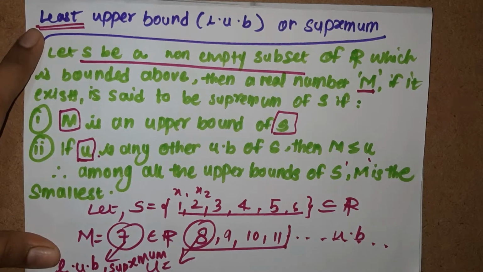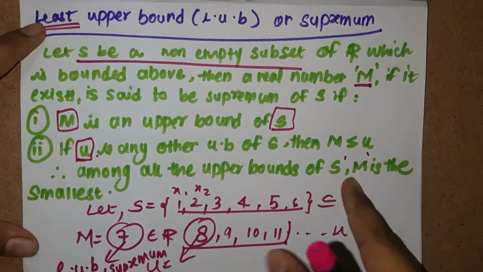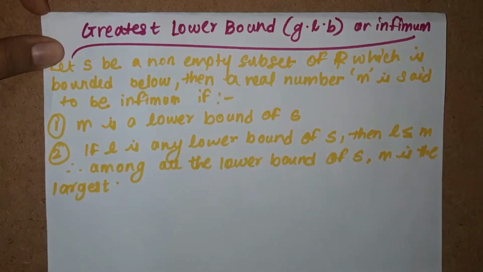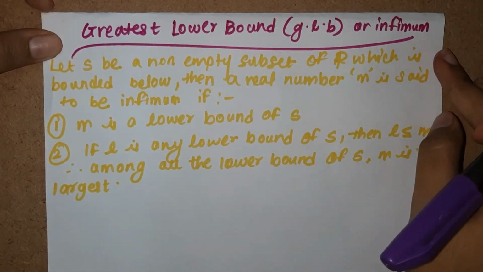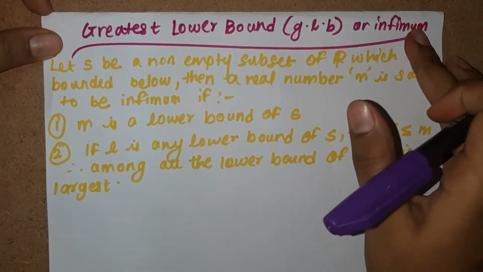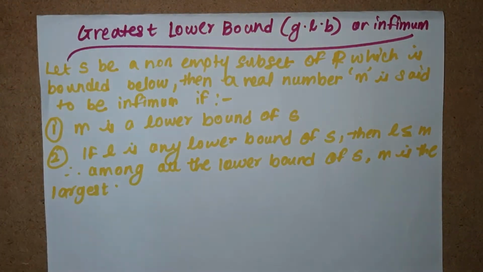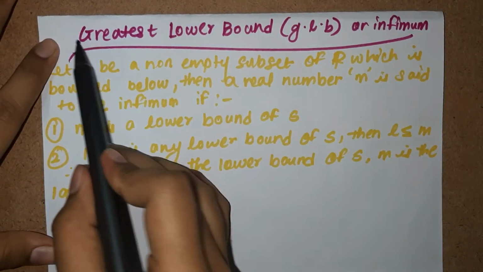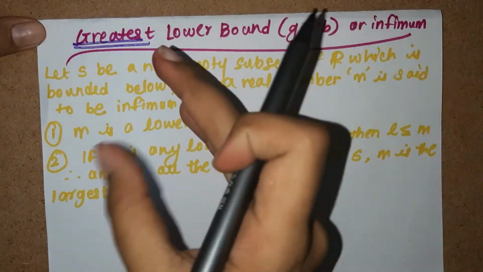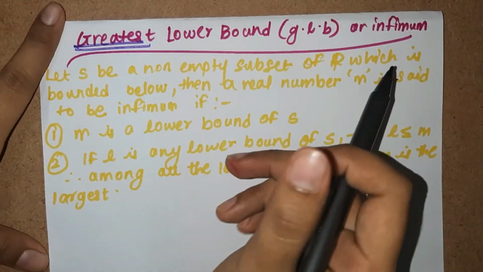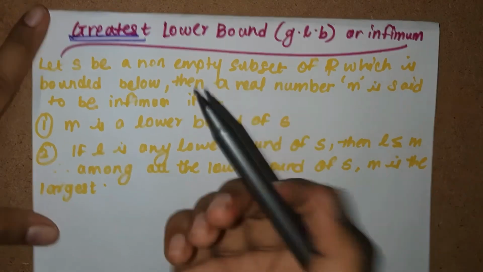So for an element to be an upper bound of a set, these two conditions must be followed by the element, then you can say that that element is the least upper bound or supremum of that set. The next thing we have here is greatest lower bound or infimum. First of all, let us know what this greatest means here. What is this greatest word doing in front of lower bound? The greatest number of all the lower bounds is called the greatest lower bound. Very simple, it will make sense after a few minutes.